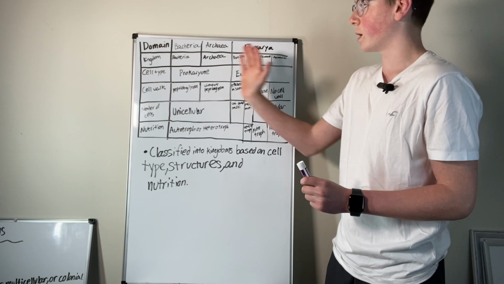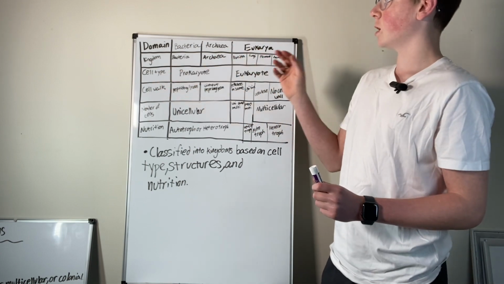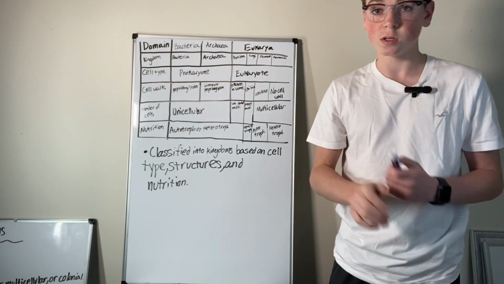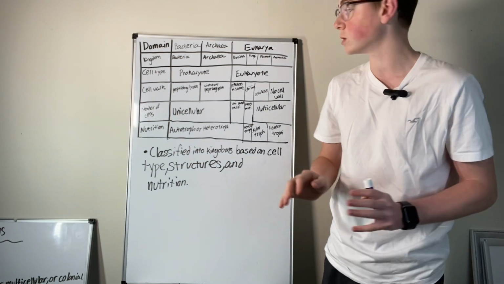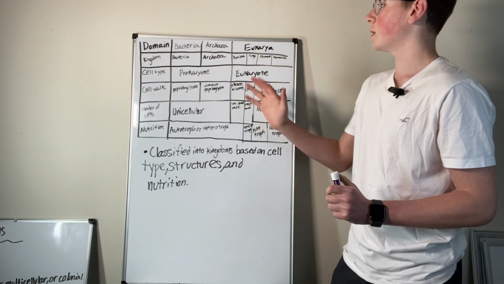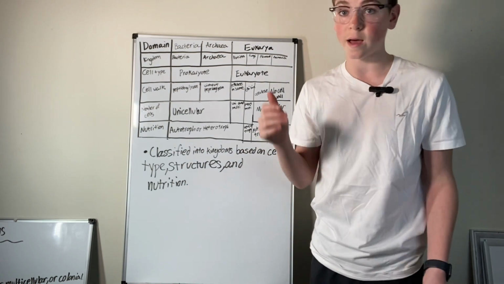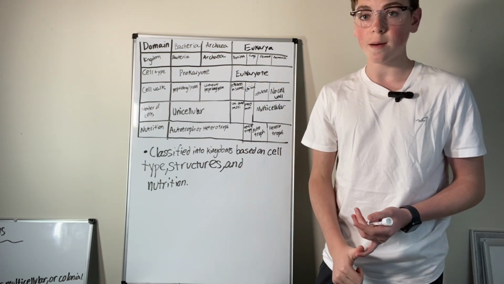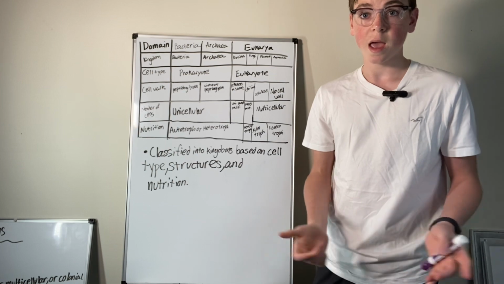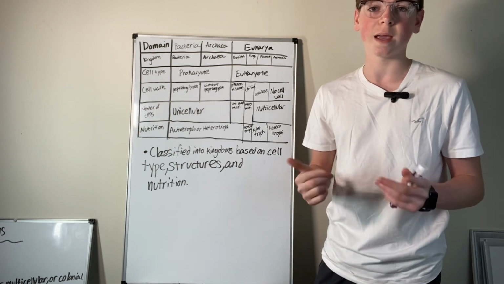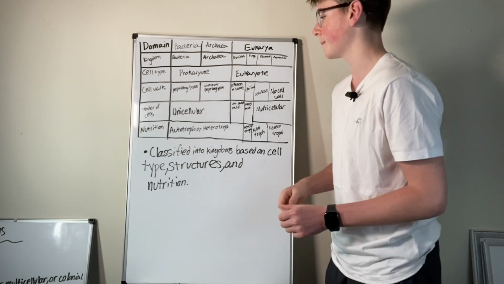Then we go down to cell type. Both bacteria and archaea are prokaryotes, so they do not have membrane-bound organelles or a nucleus. Then eukarya, they are all eukaryotes, so they all have membrane-bound organelles and a membrane-bound nucleus.